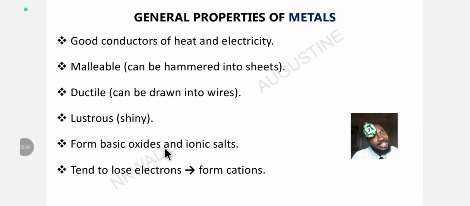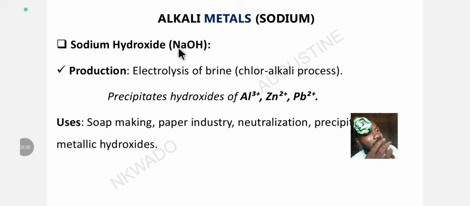Another property of metal. They form basic oxide and ionic salt. Metal forms basic oxide and ionic salt. Remember, basic oxide forms when oxygen combines with metals. What is another property of metal? They tend to lose electrons and form cations. Remember, metals are highly electropositive. They lose electrons. They donate electrons because they are reducing agents. They donate electrons and become highly positive cations. Cations are positively charged, anions negatively charged.